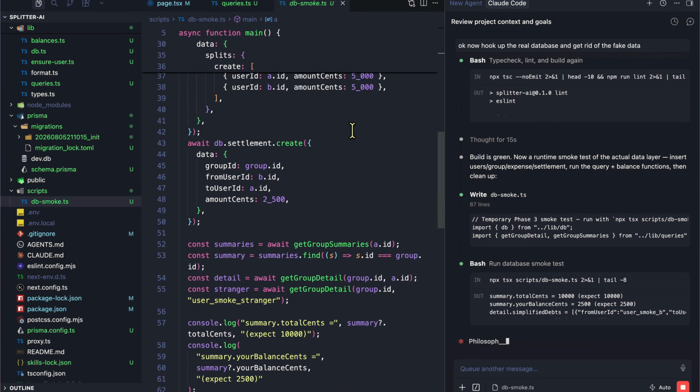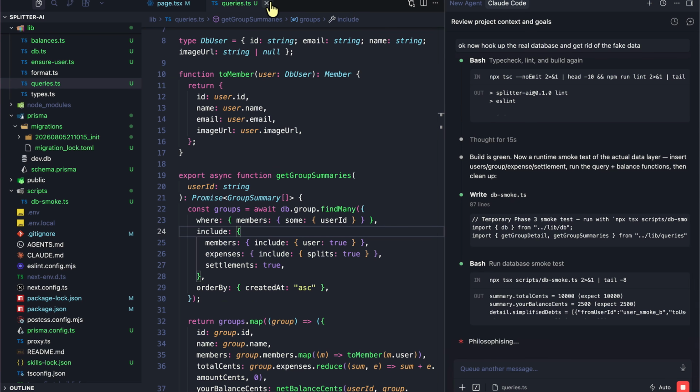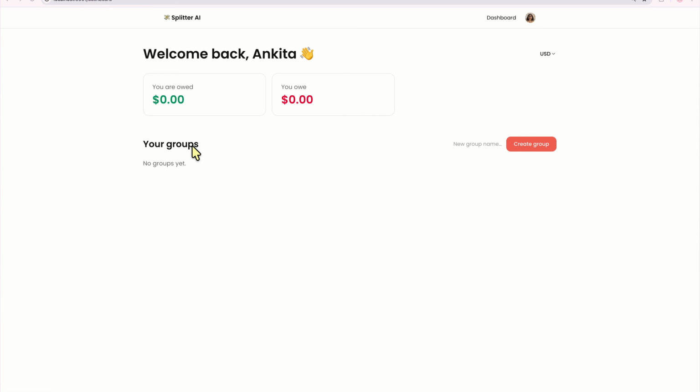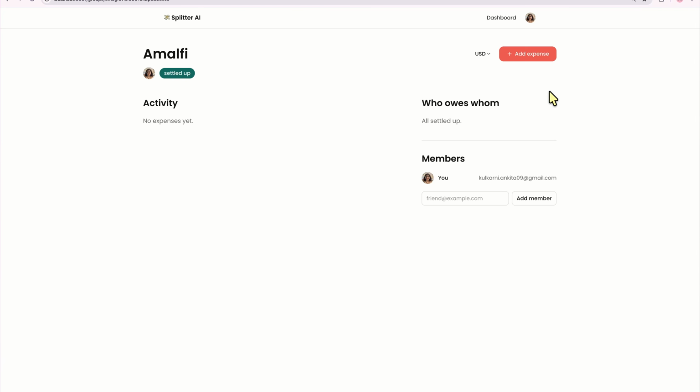So it's adding data and so on to understand if the database works as expected. So now there are no groups here. If I say, let's say, oops, that's not what I wanted, but that's okay. If I say and create the group, there we go.